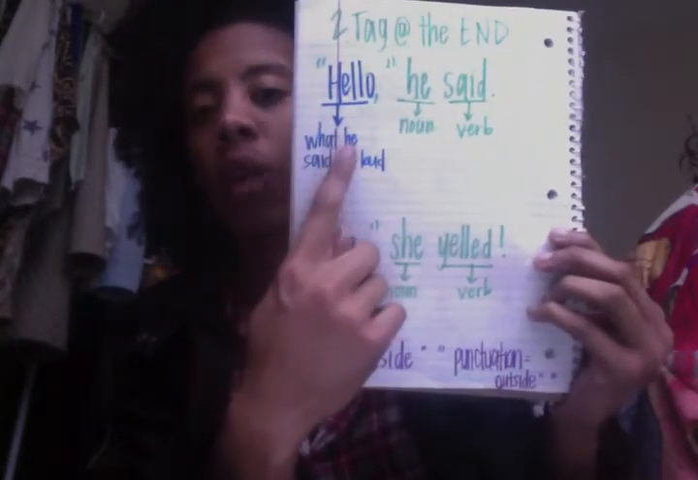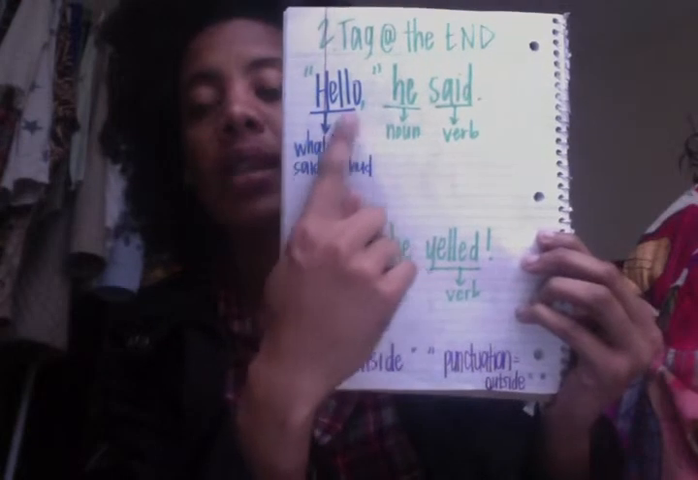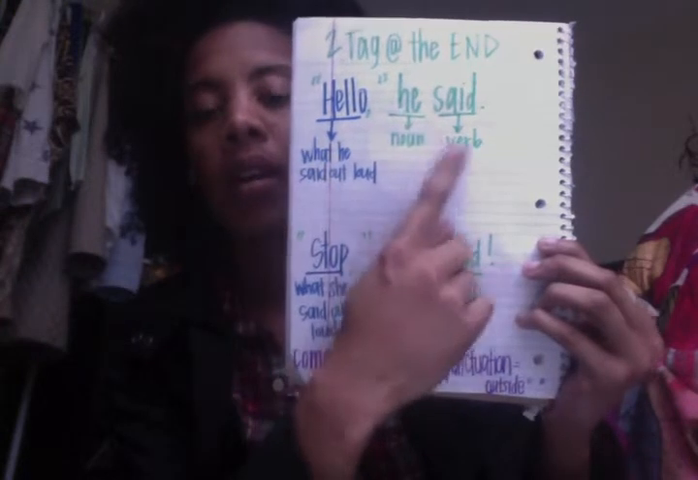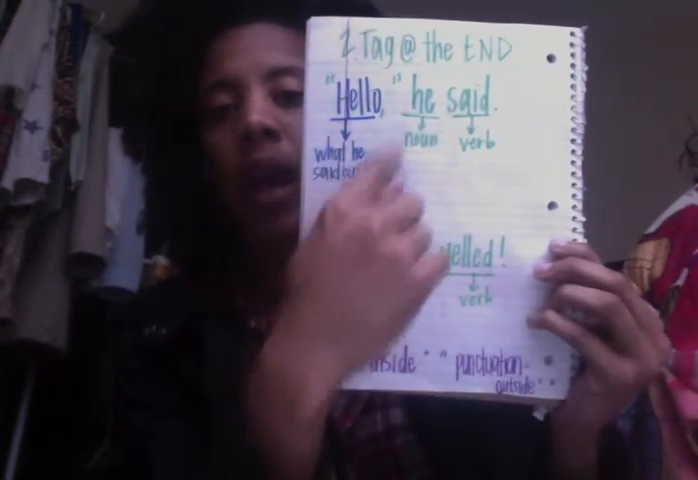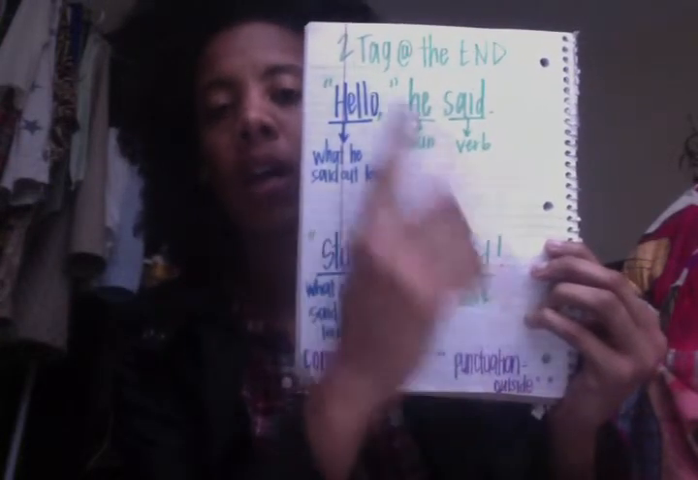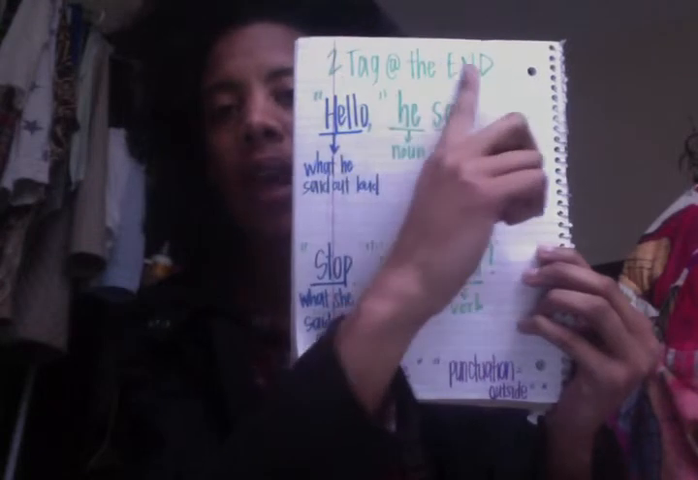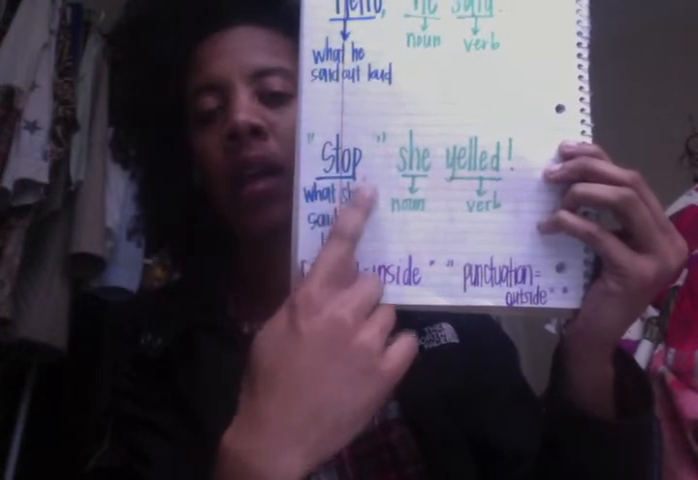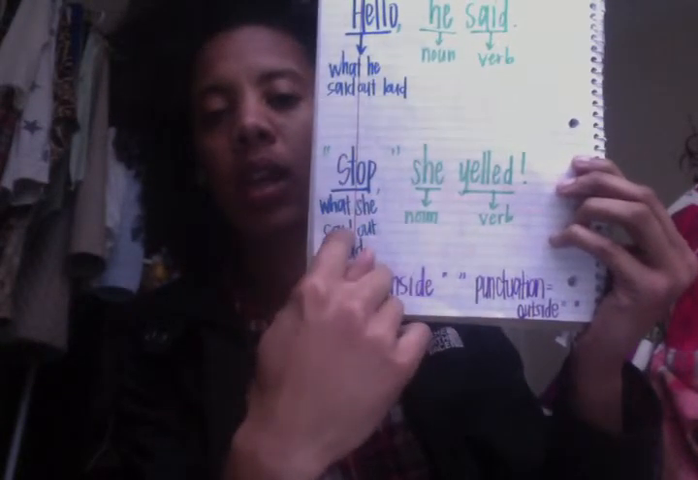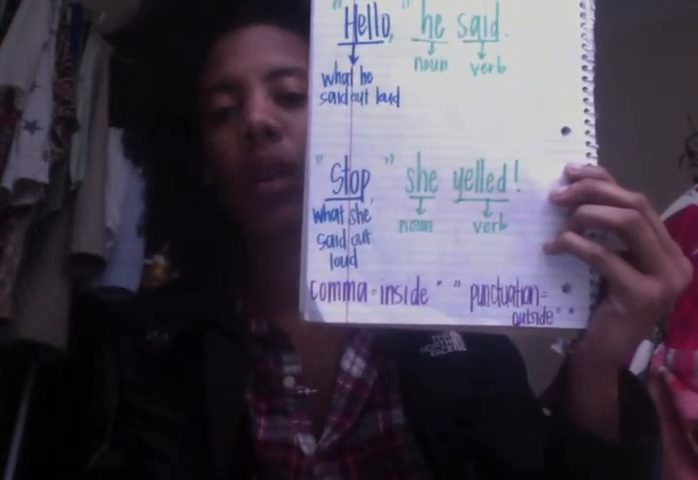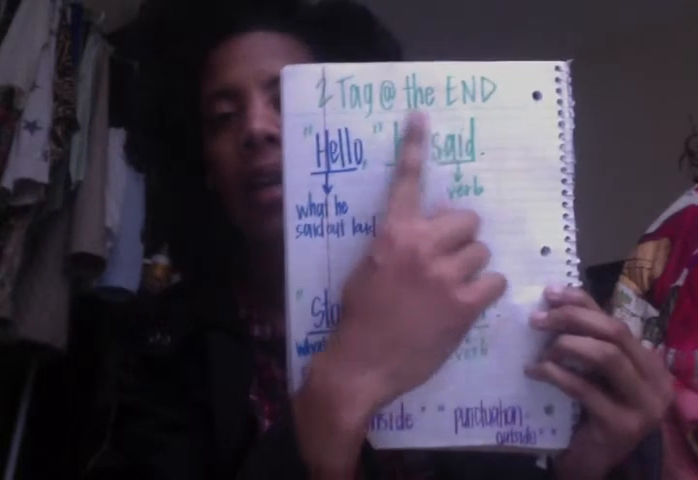So for example, you have what was said out loud, hello, inside the quotation marks, comma inside the quotation marks, he said, period. So you have what was said out loud with a comma inside the quotation marks, and your noun, verb, and punctuation mark on the outside when the tag is at the end. Same thing down here. You have what was said out loud and the comma inside of the quotation marks, and the noun and the verb and the punctuation mark outside of the quotation marks when the tag is at the end.